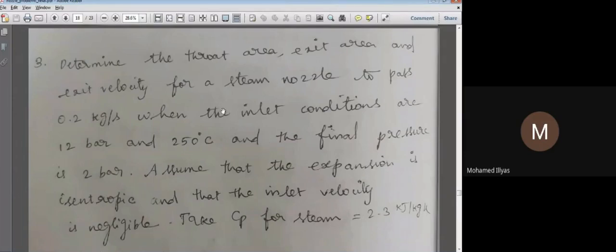So regarding this problem, we have a convergent divergent nozzle. Since the throat is given, it is a convergent divergent nozzle.